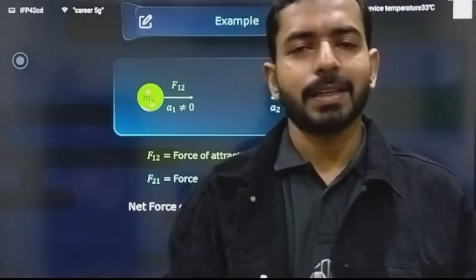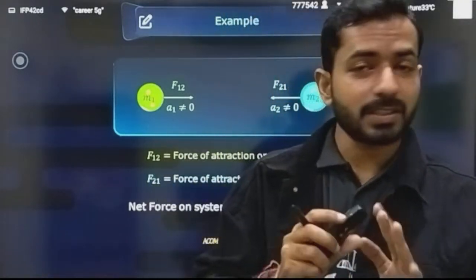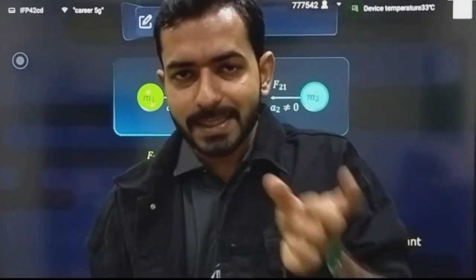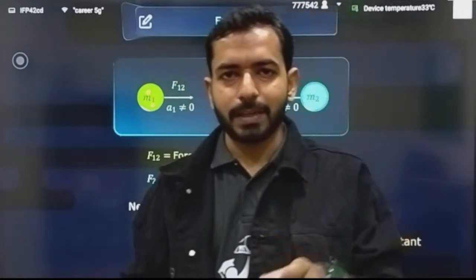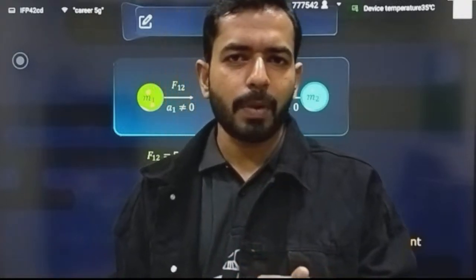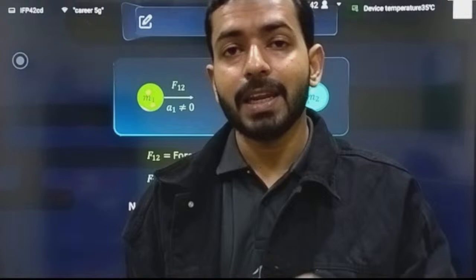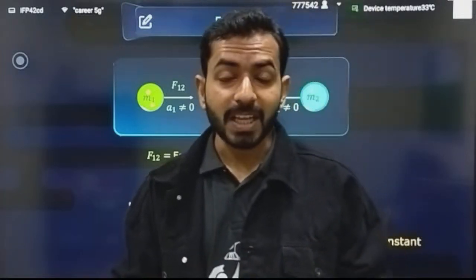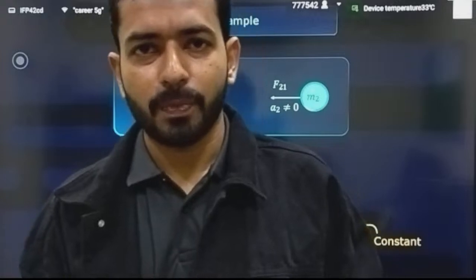And one very important line that can solve a number of questions, a single statement with wide applications: if initially the center of mass was at rest, and there is no external force applied, then finally also the center of mass will remain at rest. It can move anyhow only if the external force is not equal to 0.